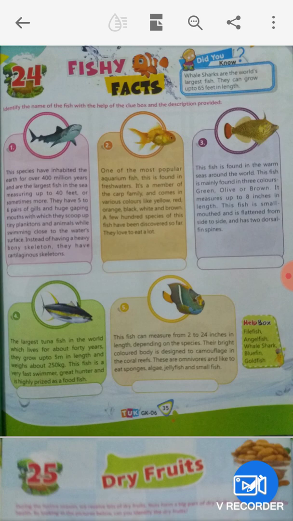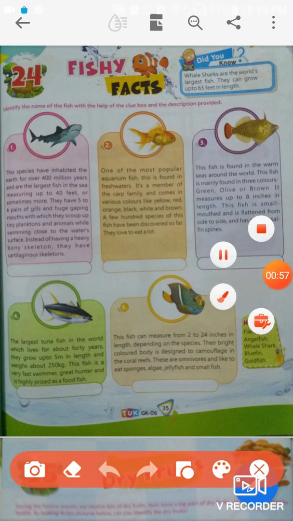So here, did you know while sharks are the world's largest fish, they can grow up to 65 feet in length. According to your book, in this chapter FACE facts, you can understand that the length of whale is known as 65 feet.